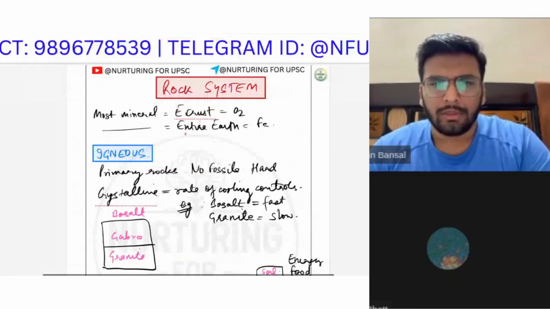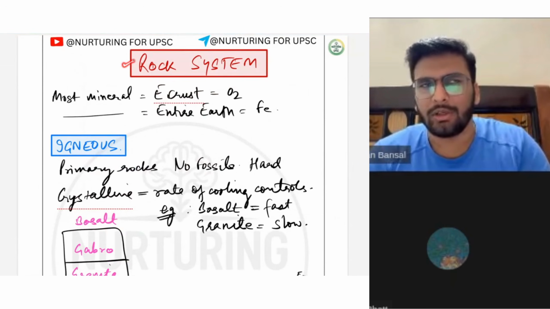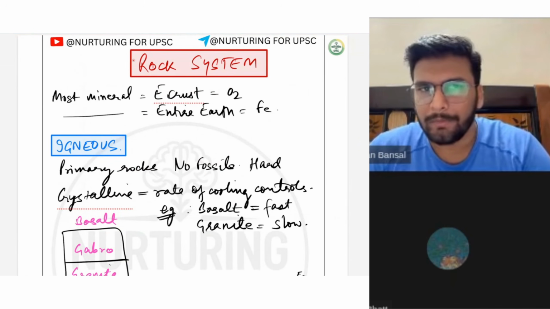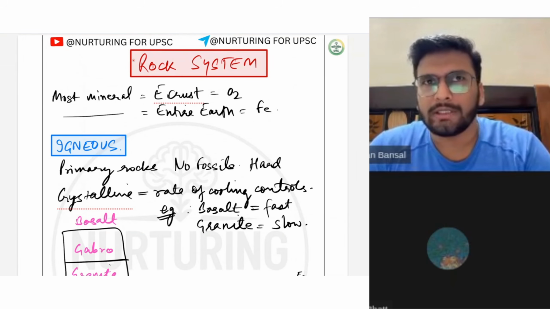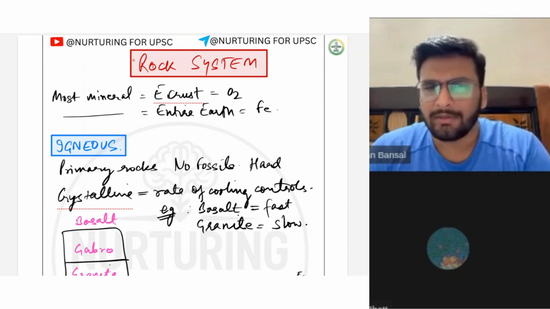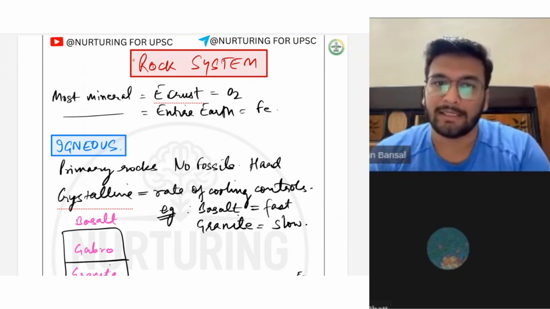Okay. So in the rock system, if you understand the geology of India, which rock is present in the Indian continent, then you will be able to understand why a particular mineral is found there, and why particular energy resources are found there. Then it becomes very easy to memorize things, or to extrapolate or guess things in the examination.